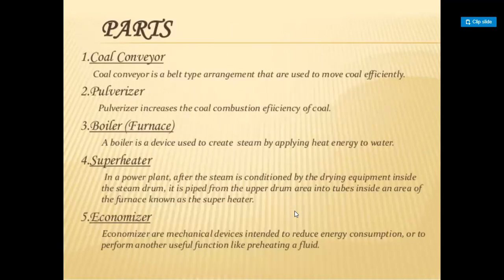And guys, parts. Coal conveyor. Coal conveyor is a belt type arrangement that is used to move coal efficiently. Pulverizer. Pulverizer increases the combustion efficiency of coal.